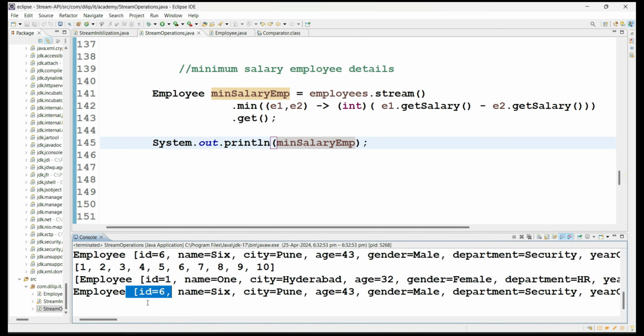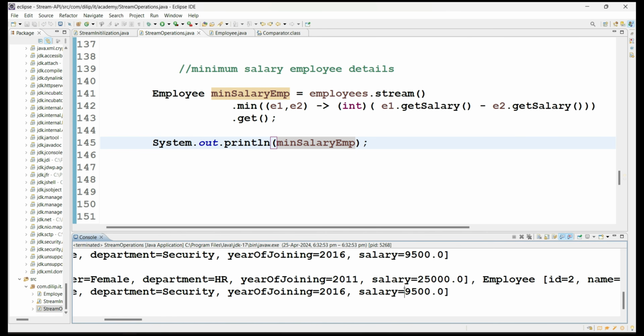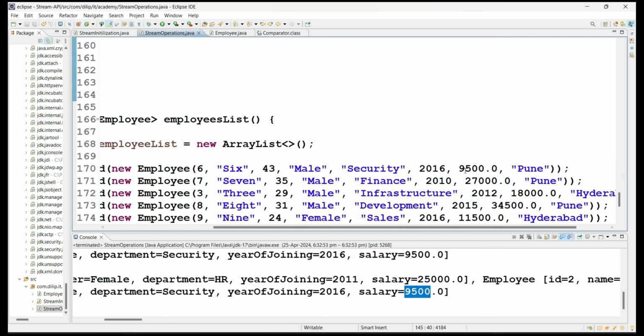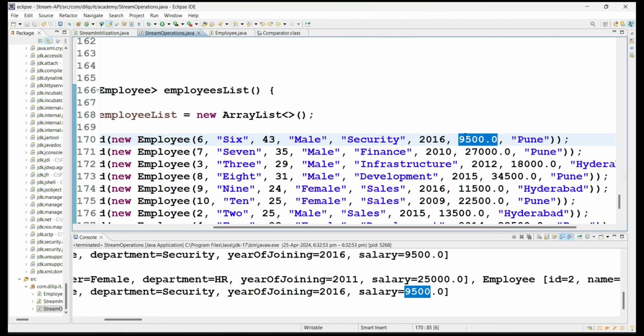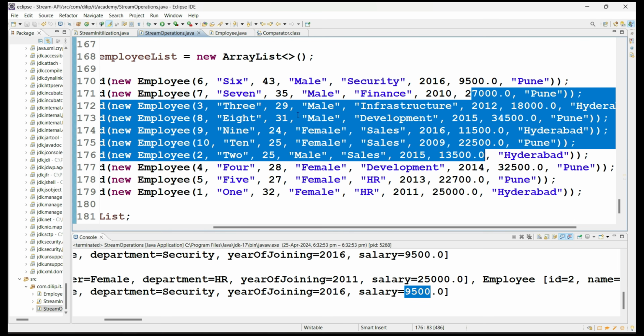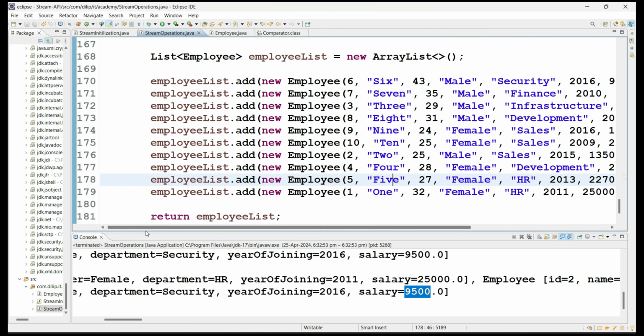So what did you get? You got the minimum salary employee. Who is that person? Employee 6, who is having only 9,500. True or not? See. Yes, if you see here, this guy is having only 9,500 salary, and all the remaining people are having more than 9,500 salary, right? So this is all about the min method with respect to the comparator argument. So that's why we have to understand the comparator compare method very clearly. So please refer to it one more time.